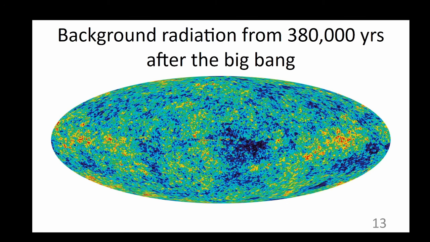This is an image of the background radiation of the universe. You can see that the radiation is clumpy. This allowed matter to clump together and things like us to form. The image shows the temperature of the microwave radiation that is almost evenly distributed across the universe. Tiny differences in temperature, microdegrees on a 3 Kelvin background, show up as different colors. Red is hot and blue is cold. These differences allowed matter to begin to clump together, and as matter clumps together, gravitational forces take over, the temperature rises, and nuclear fusion begins.